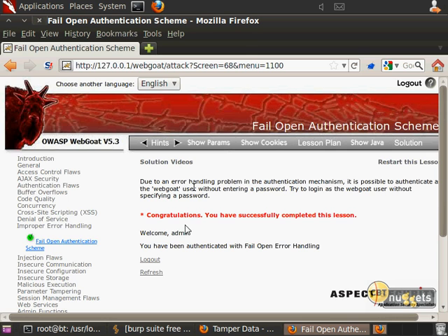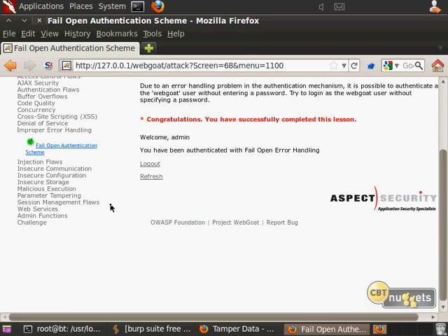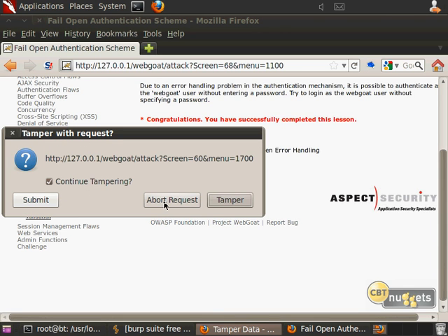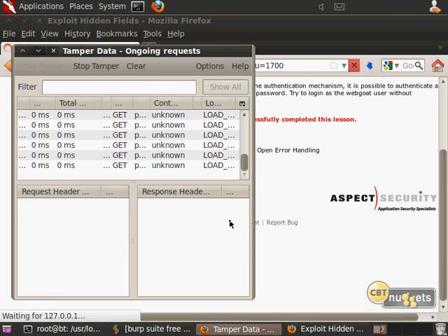You know what? I feel like there's another one I wanted to show you. Oh, I know what it is. Let's try. I'm kind of just running off script here. There's another one I wanted to show you. Parameter tampering. Hidden fields is a good one. Let's try this one. Okay, this is a good example. Let me just submit this, and I'm going to turn this off while I show you this.